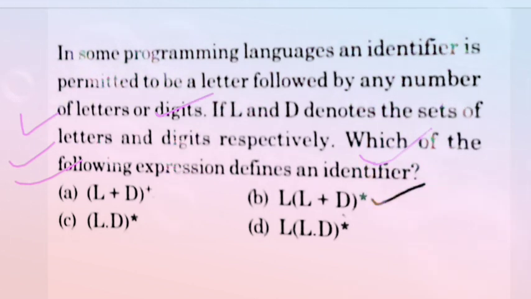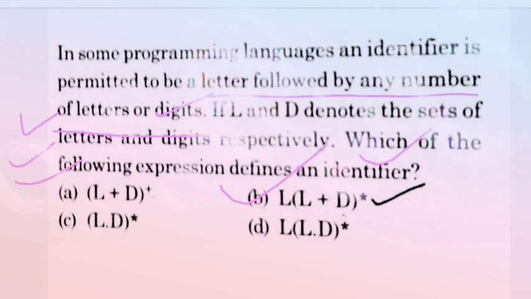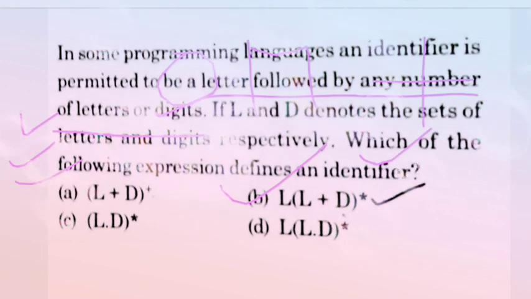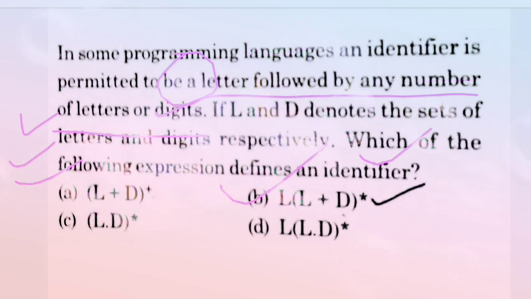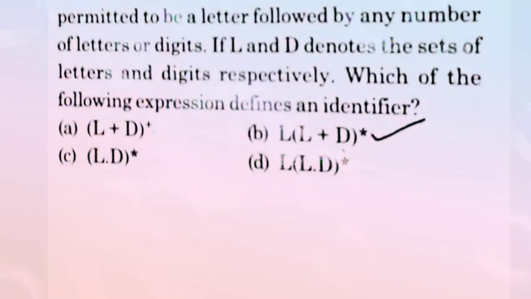If you go through the theory of computation lecture, that is the TOC, you should just take a second and identify the correct answer, that is option B. Here a statement is given: a letter followed by any number of letters or digits. So for our operation we use the plus operator. So because of this we say that option B is your correct answer. Now come to the next question.